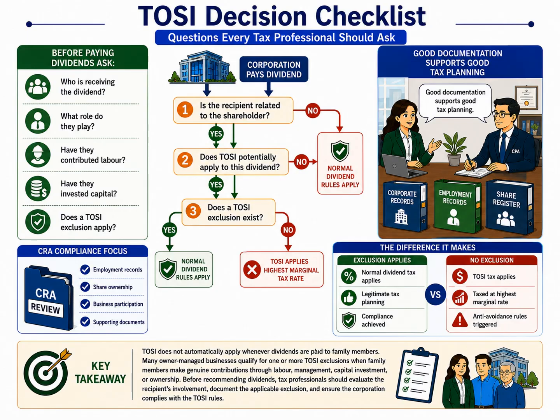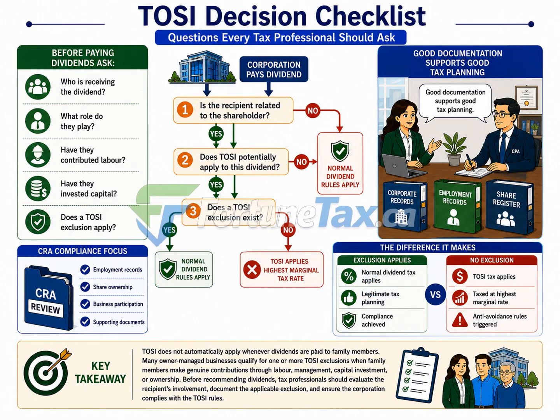If a valid exclusion applies, the dividend can generally be taxed under the normal dividend taxation system. If no exclusion applies, the dividend may instead be subject to the tax on split income rules and taxed at the highest marginal personal tax rate, eliminating most of the intended income splitting benefit.